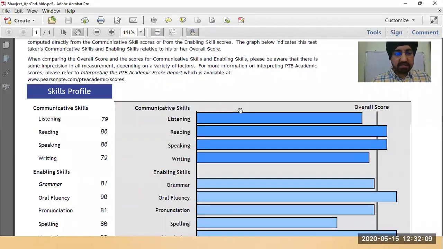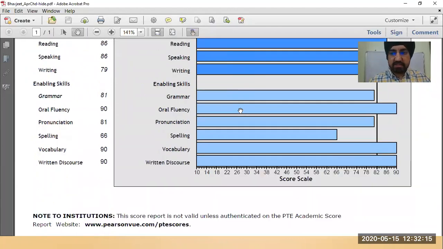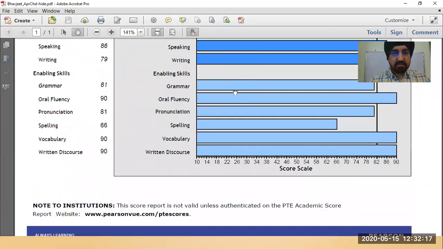As you can see, listening, writing 79, reading and speaking were almost 90. These are the enabling skills which you are seeing at the bottom. Oral fluency 90, vocabulary 90, written discourse 90, pronunciation and grammar 80. This way you get your result card where you see what your strengths and weaknesses are, so that you can improve on that.